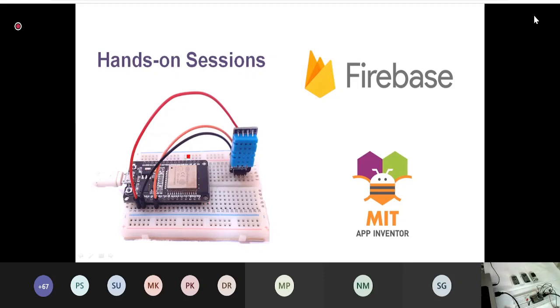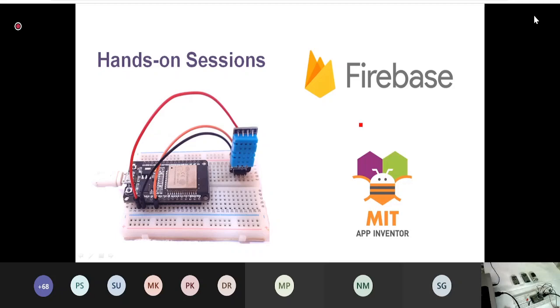I will show those who have the hardware how to use it, and those who do not have the hardware, I will show how, through a few web-based applications, we can send the data to the cloud, and then observe it on an MIT app through your mobile app. Okay, I hope this is clear to you.